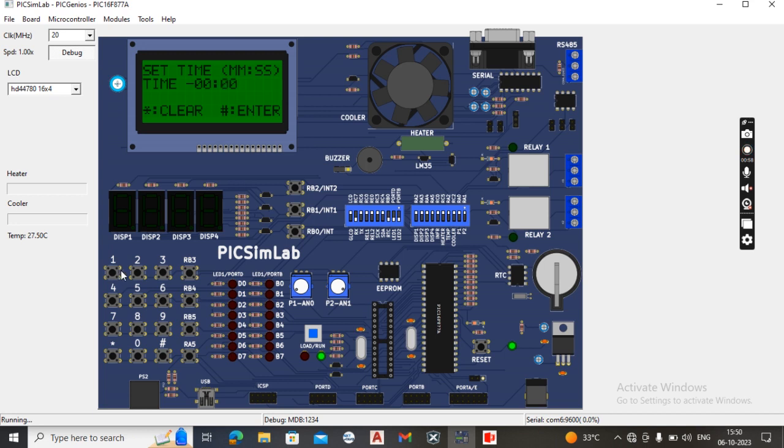Now I enter the required time using the matrix keypad. If I give 25 seconds, and I do not want to set 25 seconds, then I can clear it by clicking the star key. So here you can see the 25 seconds is cleared. Now I want to give 20 seconds. To start the working, I should press the hash key for entering.